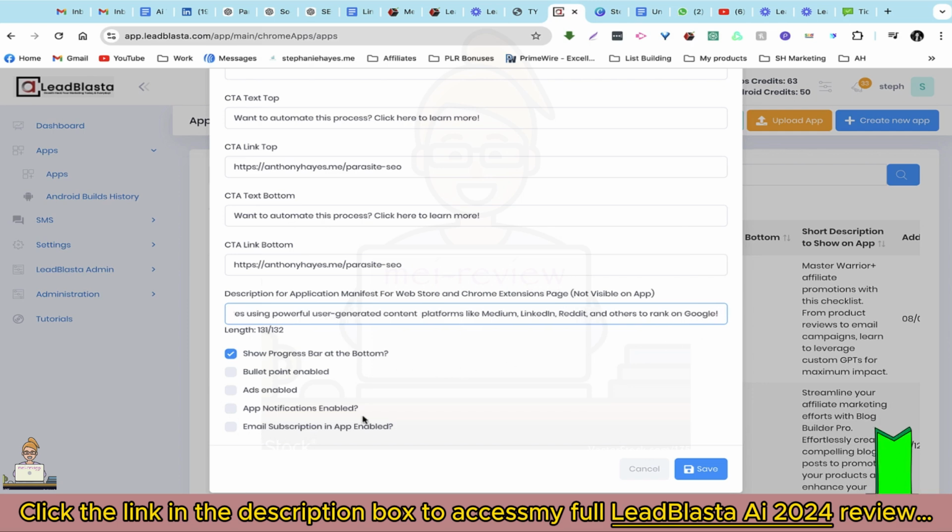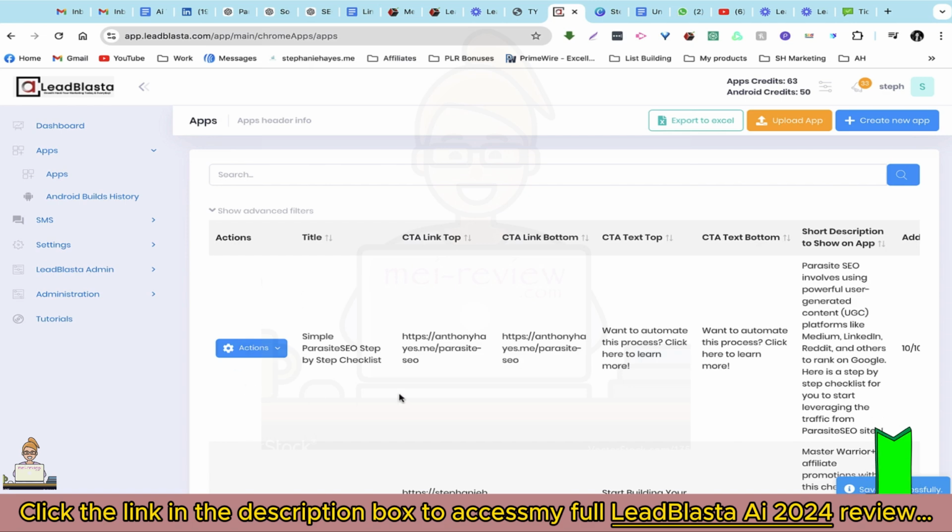Okay, and here we have some more options of things we can add to our checklist. So I want to have a progress bar at the bottom. I would like to have bullet points in my checklist. Ads enabled, so this would allow us to add some banner ads. App notifications enabled, so this is for push notifications, and there's going to be a separate video on that later. Email subscription in-app enabled, so this will allow users to provide their contact information in order to access the checklist. Then we can click on save.